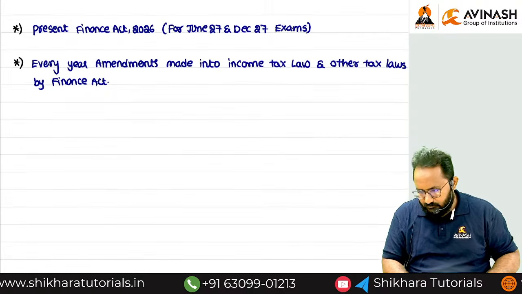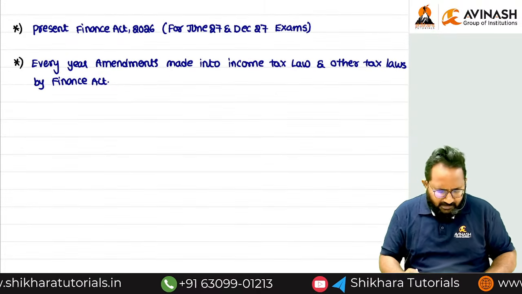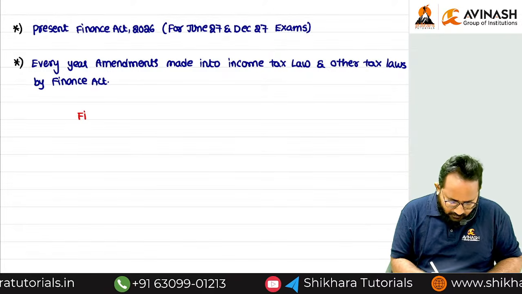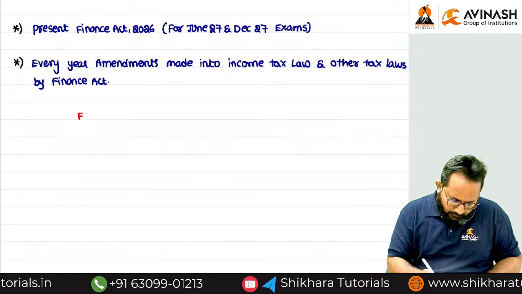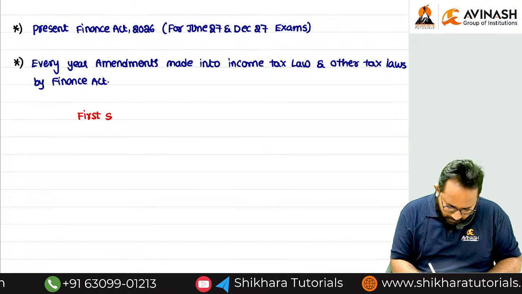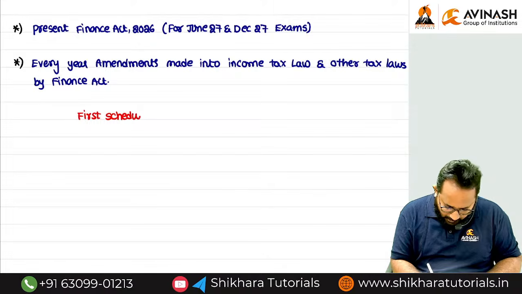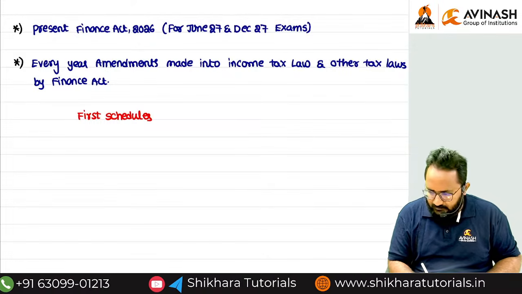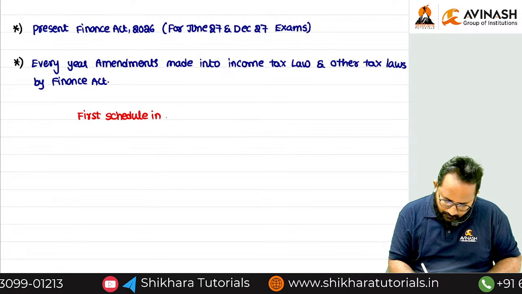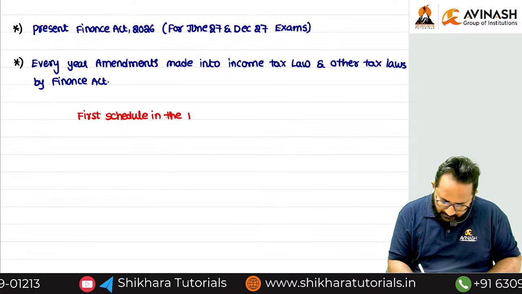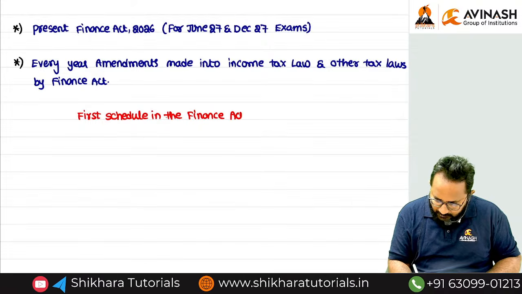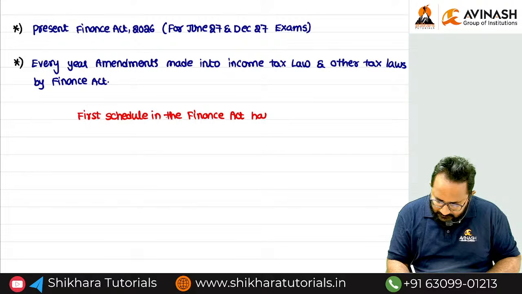Sorry, not 4 schedules, but we can write it in another way. There will be many schedules, but the first schedule in the Finance Act has 4 parts.